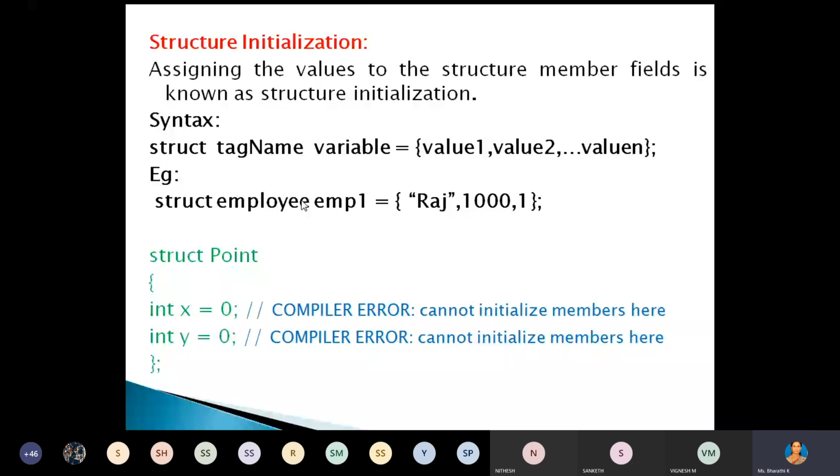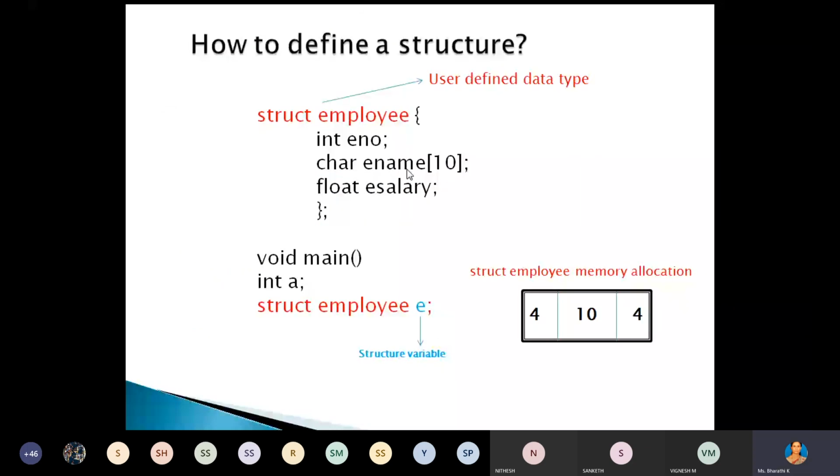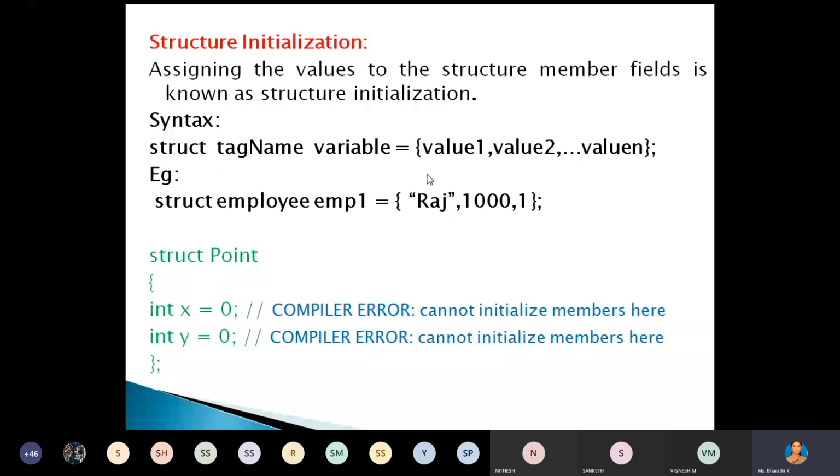Variable created for the structure equal to Raj, 1001. That is the employee name, employee number, and salary, those are the values. Understood, right? How we can initialize the data member.